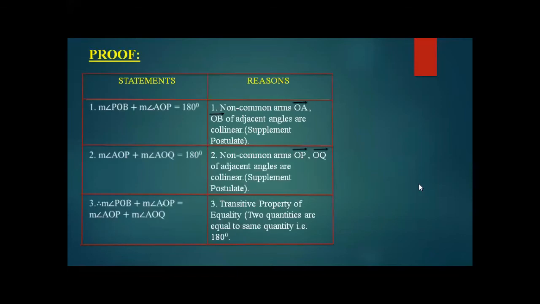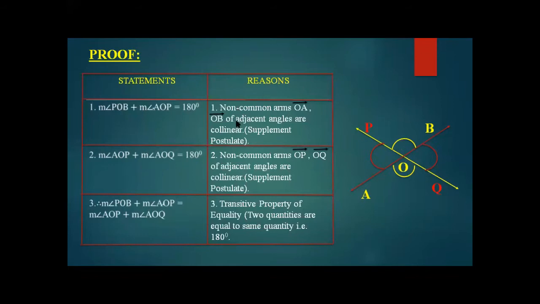Now moving towards the proof, there are statements and reasons through which we prove a theorem. This is the figure to help you out. Statement number 1 says that angles POB and AOP are both on a line, making a linear pair. So it means that AOP and POB are supplementary angles.